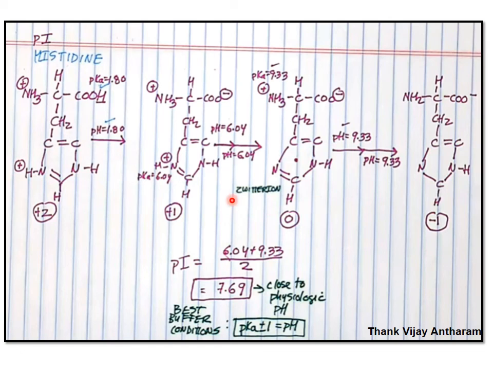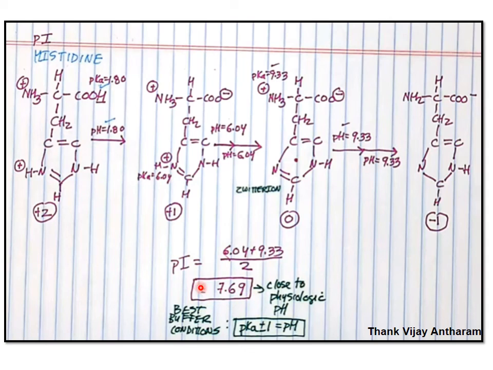So where will the zwitterion form, where will the isoelectric point be? Here we see 50% +2 charge and 50% +1 charge; further increasing, 50% +1 charge and 50% 0 charge; further increasing, it becomes 100% 0 charge and then -1 charge. So the isoelectric point for histidine is between pH 6.04 and pH 9.3. We add these two, 6.04 plus 9.3, divided by 2, and we get 7.69.